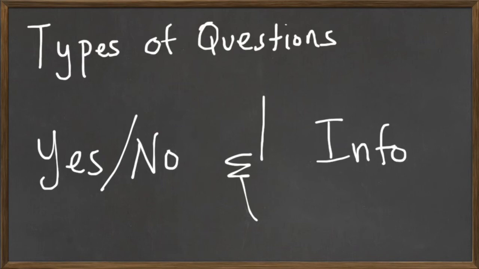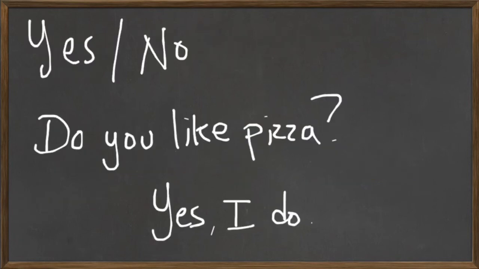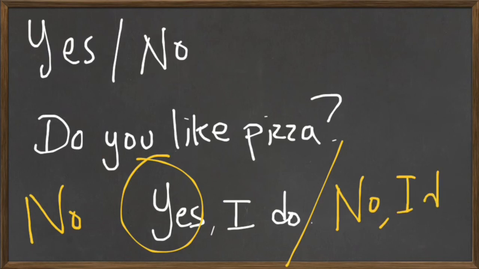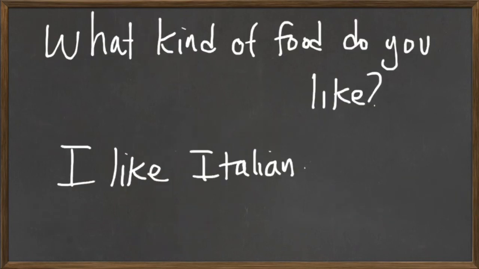Okay, just before we go, remember that there are 2 types of questions. We have yes-no questions and information questions. Yes-no questions require only yes or no. For example, do you like pizza? Yes, I do. Or no, I don't. And information questions require specific information.